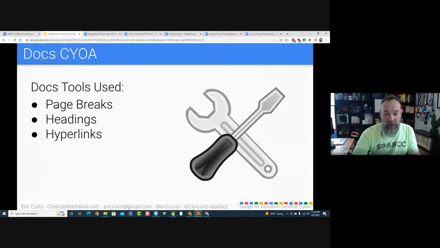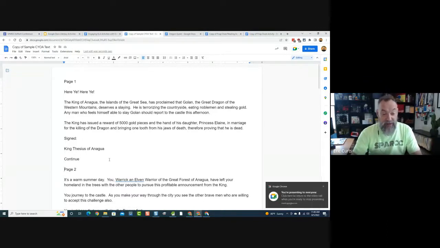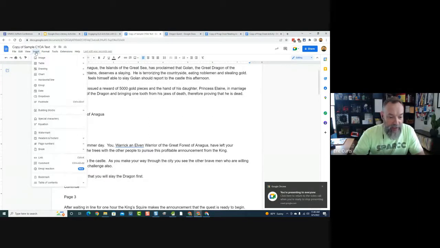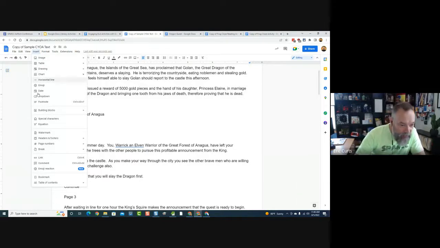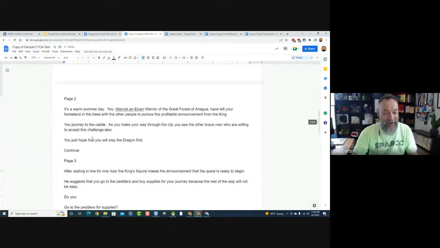After it's done, they want to start by adding page breaks in. And what I mean by that is each page should be on its own physical page in the document, because you don't want to accidentally see the next page when you are reading the story. So, for example, where it says page 2, I want to insert a page break. So I would go to insert, and then I would go to break, and then I would go to page break. However, I can just use Control Enter as well, or Command Enter, either way. That's probably a lot faster. So I'll do that for my other ones.